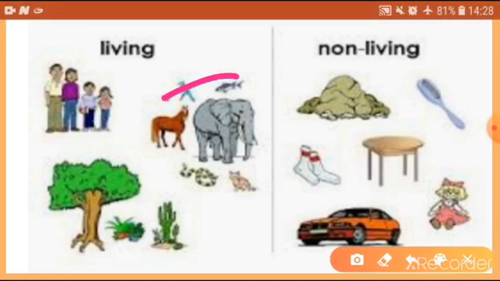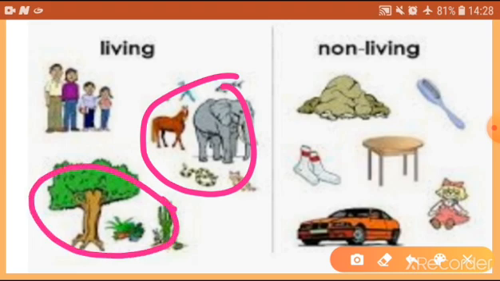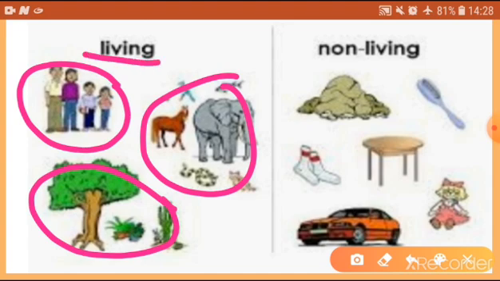animals, plants, human beings. These are all living things. How can you say these are all living things? You learned this in science also. Living things can breathe, can grow, and they can eat food. They can reproduce, and they can walk, move, and run. So from all these characteristics, we can say these are all living things.